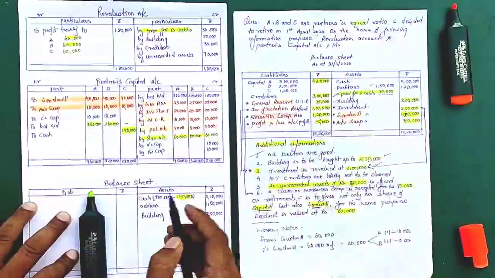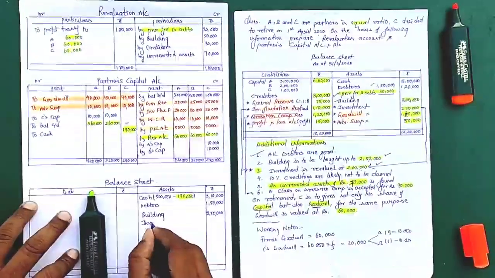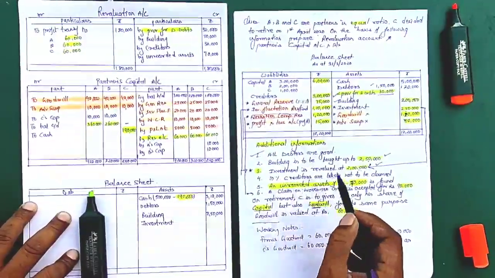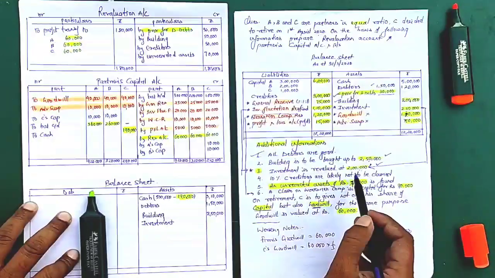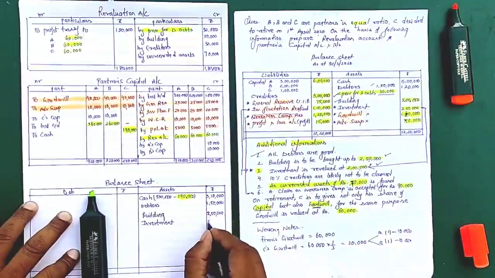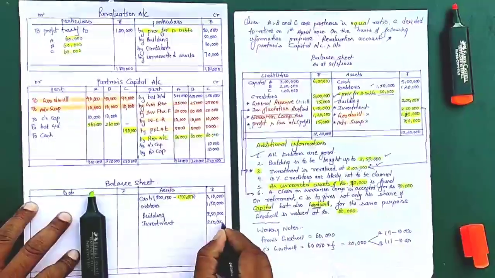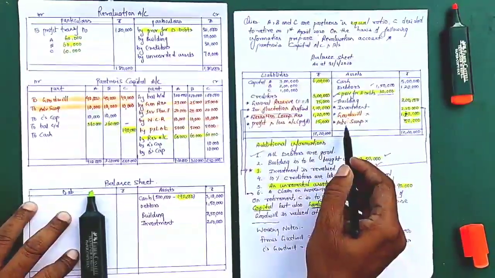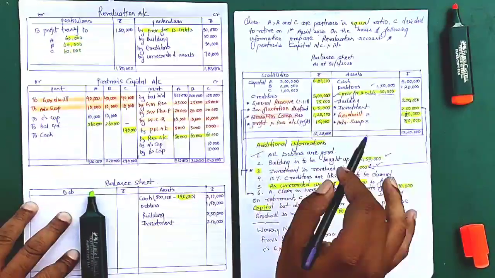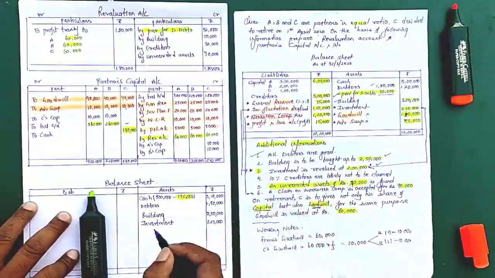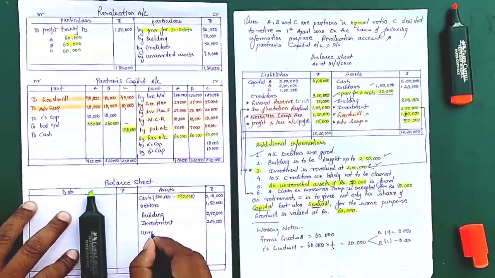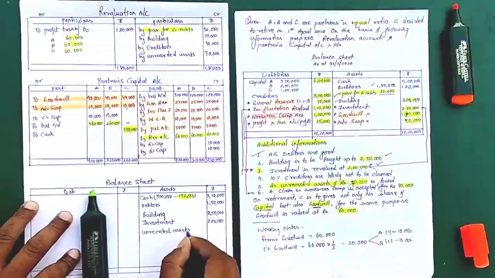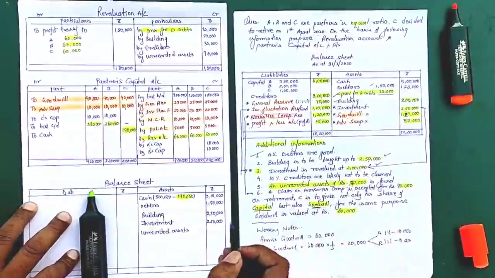Now after building comes investment. For investment also it was saying that the new cost value of investment is 2 lakh, so we'll write 2 lakh over here. After investment comes goodwill and advertisement suspense, which we had already written off, so we'll not write them again. Yes, and unrecorded assets, so here I'll write unrecorded assets of rupees 70,000.